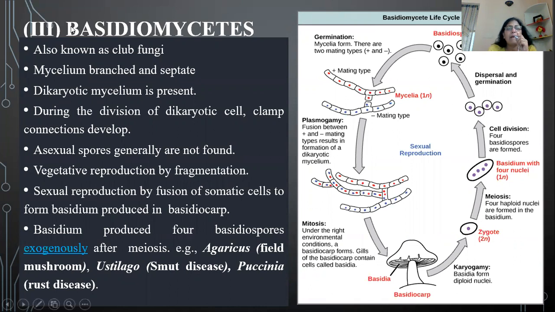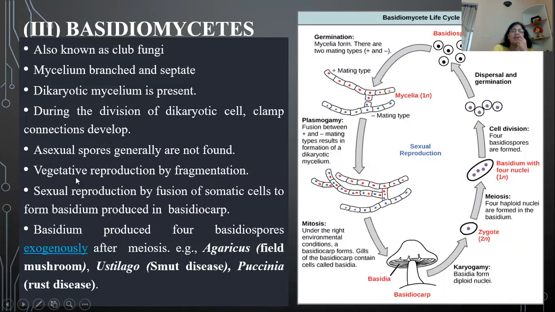Now coming to the third class of fungi, Basidiomycetes. Basidiomycetes are also known as club fungi. Mycelium is branched and septate. They also have dikaryotic mycelium present. During cell division, they have a very special type of connection called a clamp connection. This is produced at the time of sexual reproduction. In Basidiomycetes, the asexual reproduction of all the fungi included is not yet discovered. So it is said that they do not reproduce asexually.